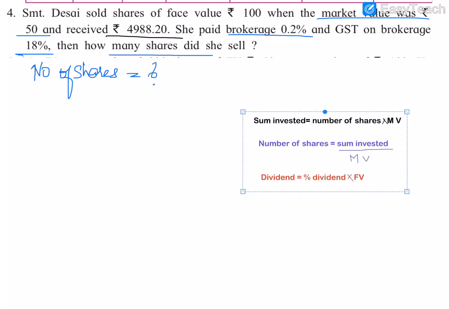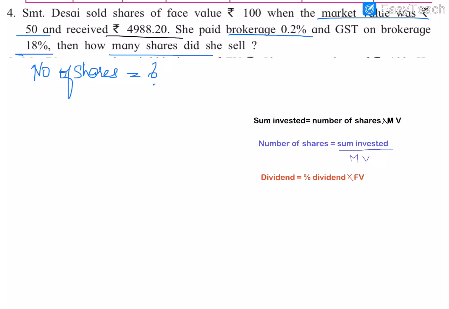So how we will find that? In case of shares, we have seen in the last section that we can find the number of shares by dividing the total sum invested, means total money we spend to purchase, divided by the market value, we will get the number of shares. Here we have to find the number of shares when we sell a share.